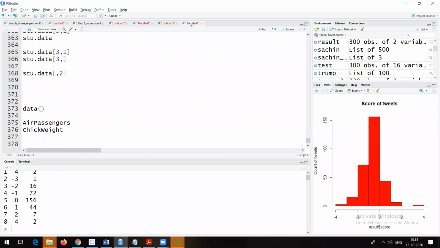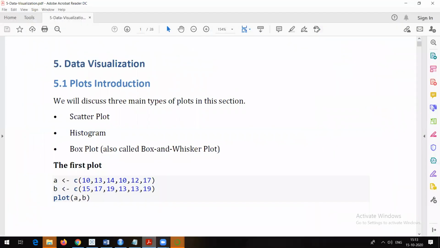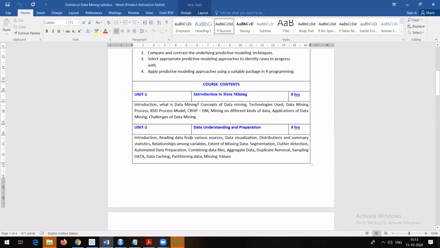Today, what we will do is we will try to talk about visualization as that's the topic. In theory also we want to discuss. So I will just try to give one more example of visualization. As data visualization is what our topic is, we will try to discuss data visualization with proper, simple examples, and we will try to implement them in R or try to execute them in R.